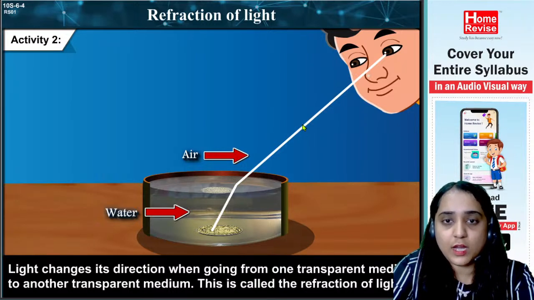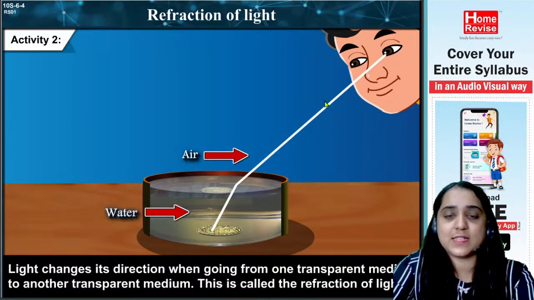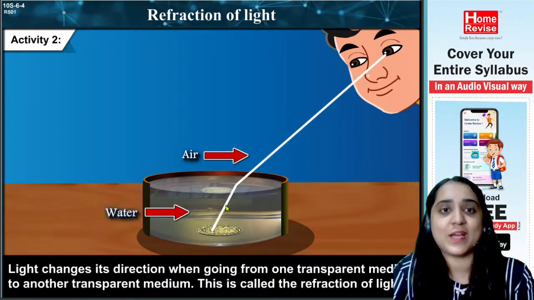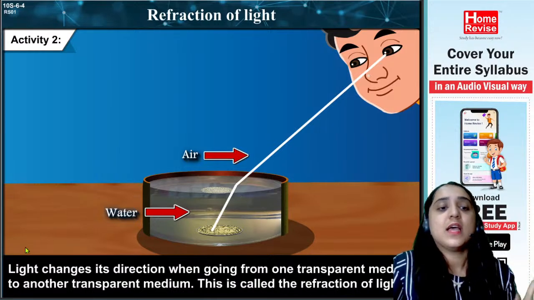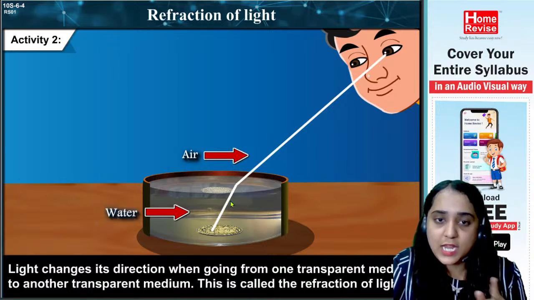Rather, it will change its direction. If I draw an imaginary line, try to imagine a line in a straight way. It moves like this. But when it was in the air, it had a different direction, and when it moves from the air to the water, it has changed its direction. So yes, my students, refraction of light is when the light changes its direction.